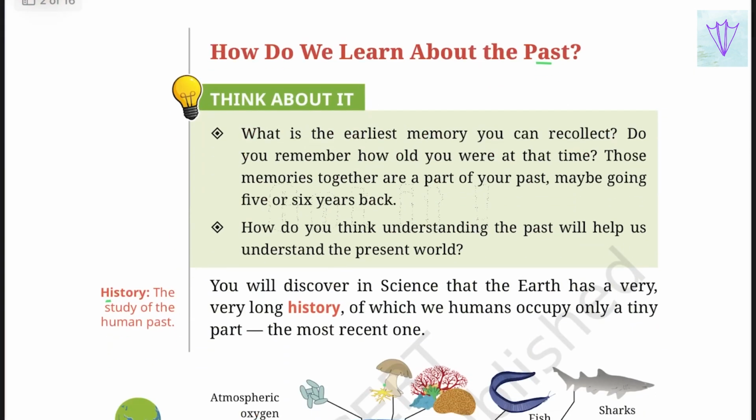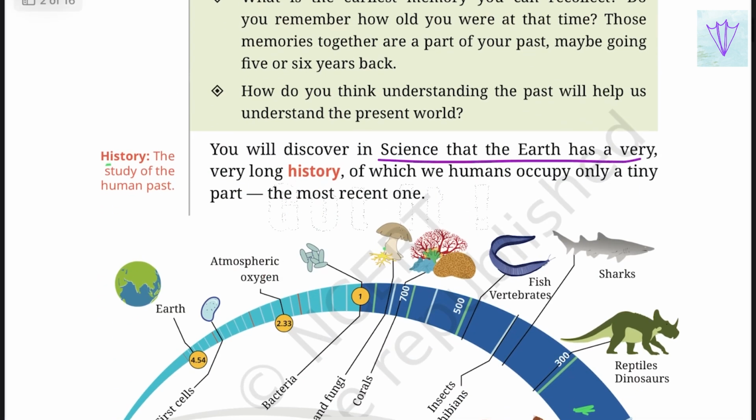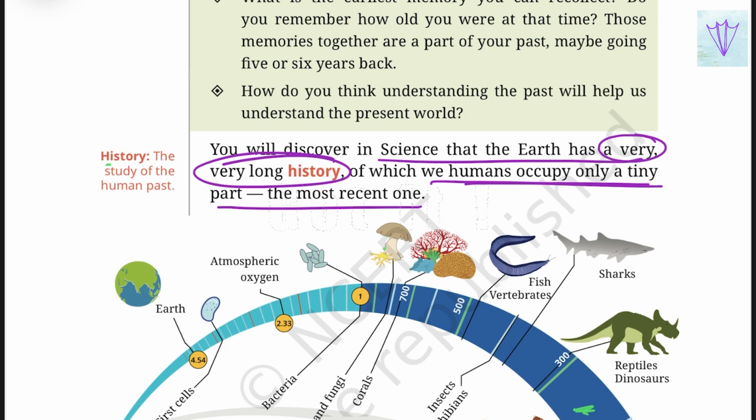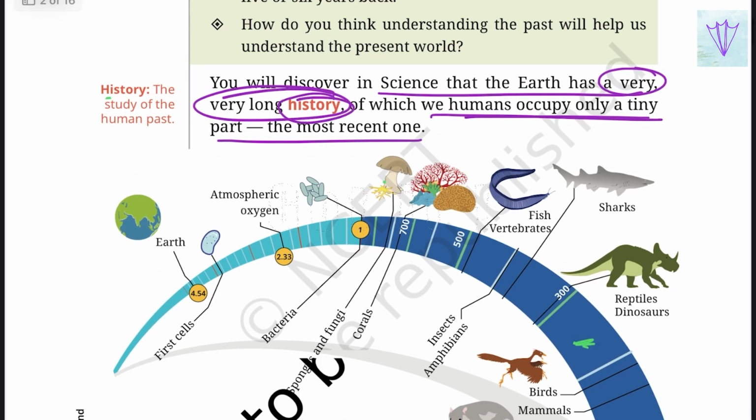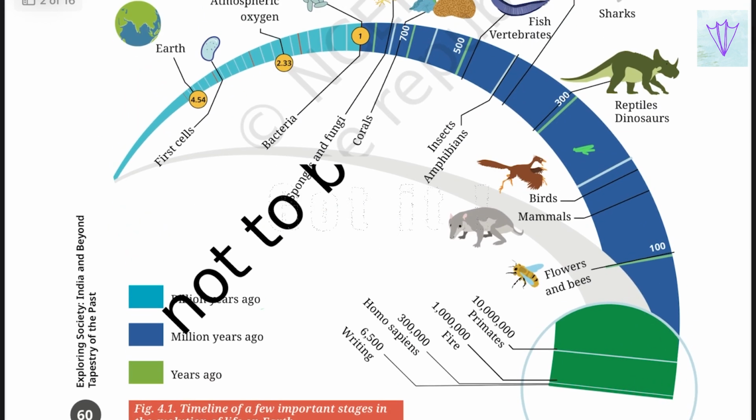So, how do we learn about the past? In science, you might have studied that Earth has a very long history, of which we humans occupy a very tiny part, that is the most recent ones. When we speak about history, it is a study of human past. If we see this timeline, this represents billion years ago, this the millions, and this is some years ago.